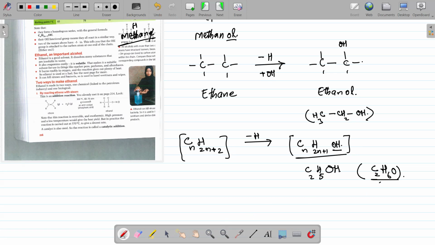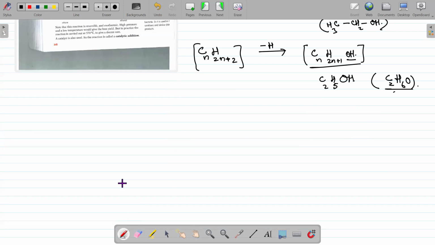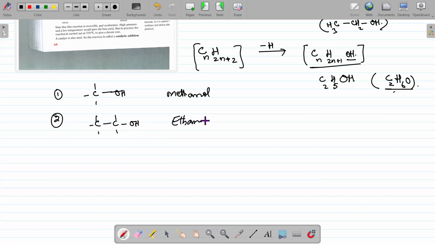And now after this, let's try to name some of the alcohols. Look at this. When we have one carbon and there is an OH group, its name is derived from meth to methanol. If there are two carbon atoms, then ethanol.